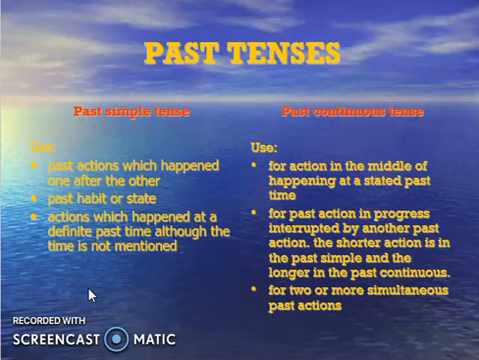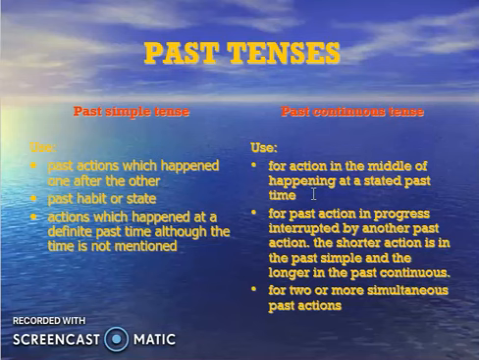Okay, so past tense basically is talking about the things which already happened, past actions which happen one after the other. Any action which happened, it's over now, it's not existing. Or our past habit or state, I was in Mumbai, it's your state, right? Actions which happened at a definite past time, although the time is not mentioned, this also comes in simple past tense. Okay, and past continuous for action in the middle of happening.